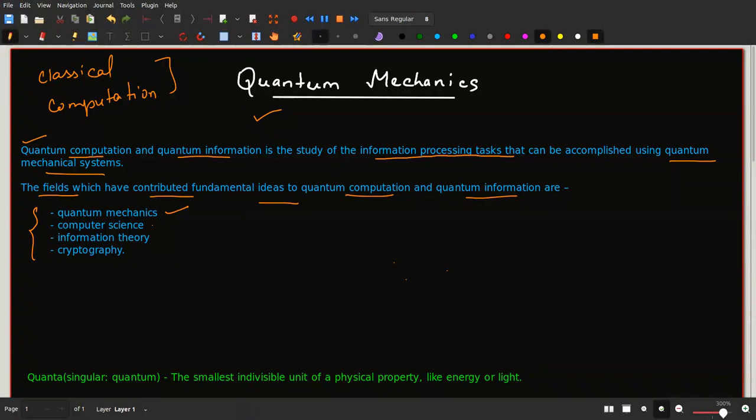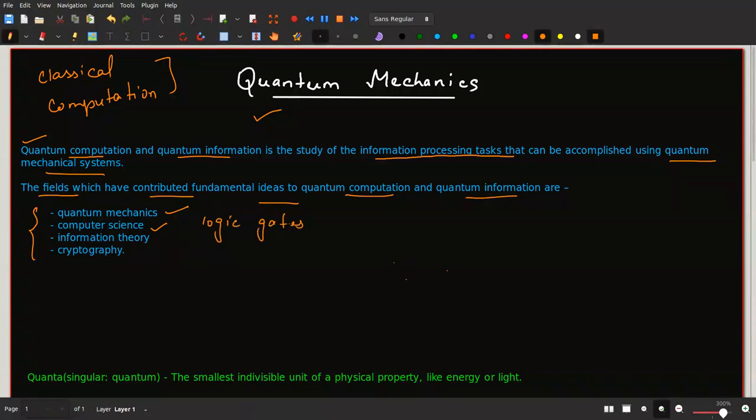Next is computer science. So computer science has also contributed to the fundamental ideas. Okay. So how is it so? Because whatever computation, whatever theories we have studied in computer science, we have derived the basic idea, the patterns, okay, the motivation from computer science itself. One example I can give you: in computer science, we study something called logic gates.